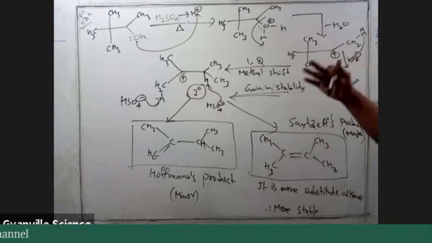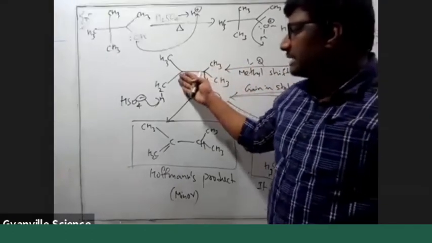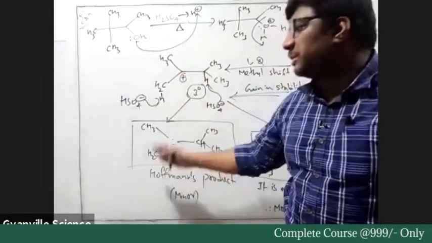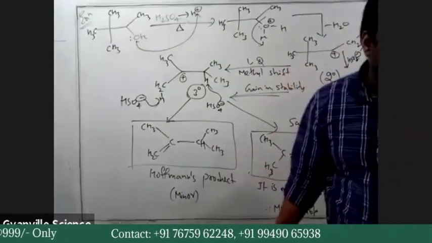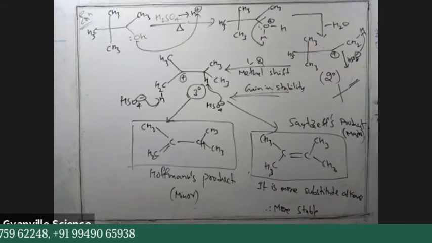If you do the methyl shift conversion but then pick up the Hofmann product, that is again wrong. So there are three steps where you can make a mistake.